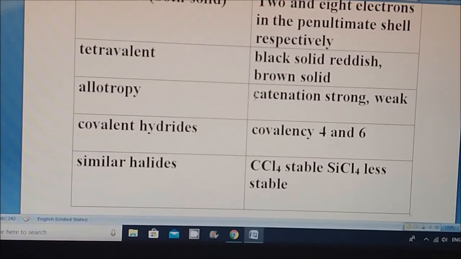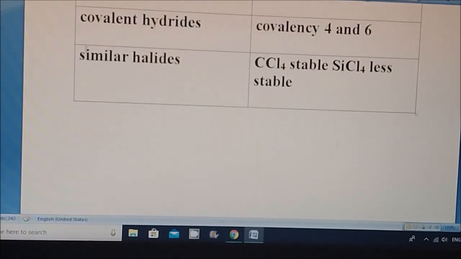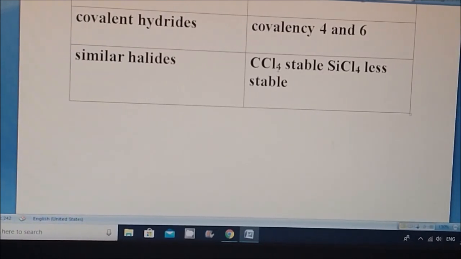When both form catenation compounds, the catenation compound formed by carbon is strong, whereas that formed by silicon is very weak. Covalency is 4 for carbon, but it may extend up to 6 for silicon. Both form similar types of halides, but CCl4 is very stable, whereas silicon chloride is less stable.